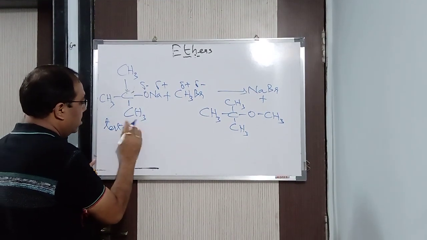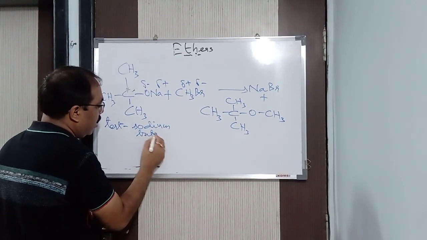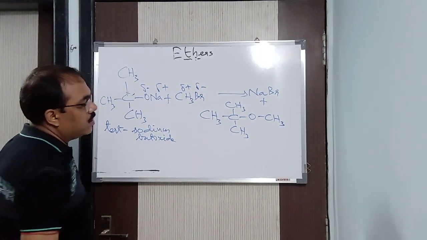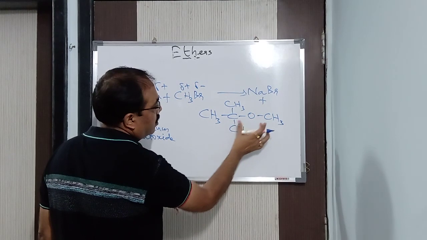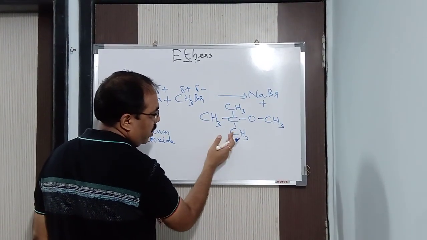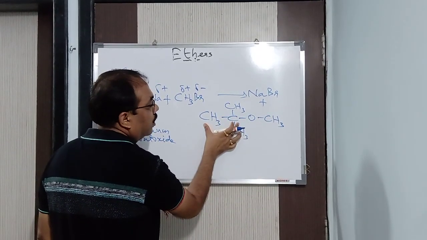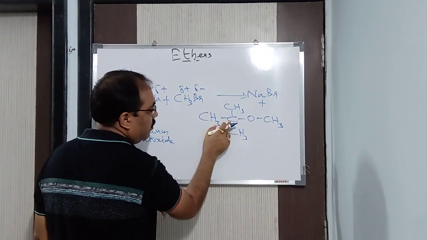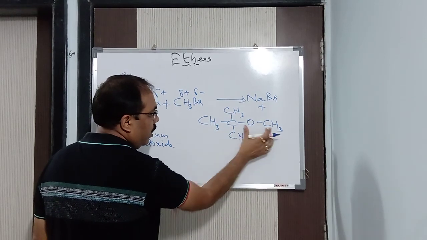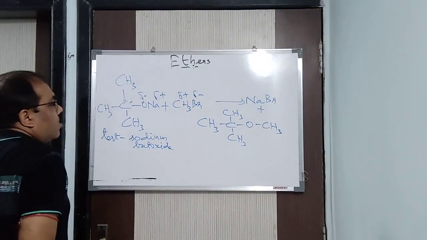Tertiary sodium butoxide. Alright, and this methyl bromide will give you a tertiary ether, you are getting it. What is the name of this compound? The name of this compound is 2,2-dimethyl methoxyethane. Isn't it? See here, in the second position, first position, 1, 2. So, 2 dimethyls are there. The 2,2-dimethyl methoxyethane, 2 carbon, eth, that's it. It's in this way.